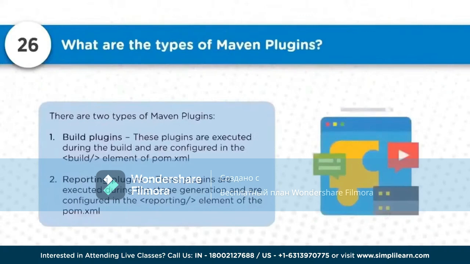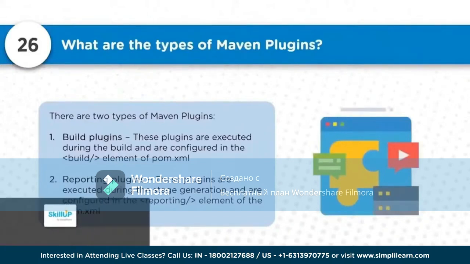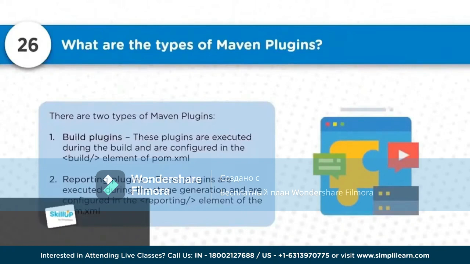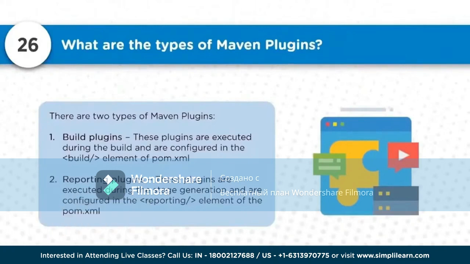Now, what are the different types of plugins which are there? So you can have either build plugins, for performing the build activities. Reporting plugins are also there, which can be utilized to generate the reports, to process the reports, and do any kind of formatting or any kind of processing on the reports here. So that is where the reporting plugins are utilized.